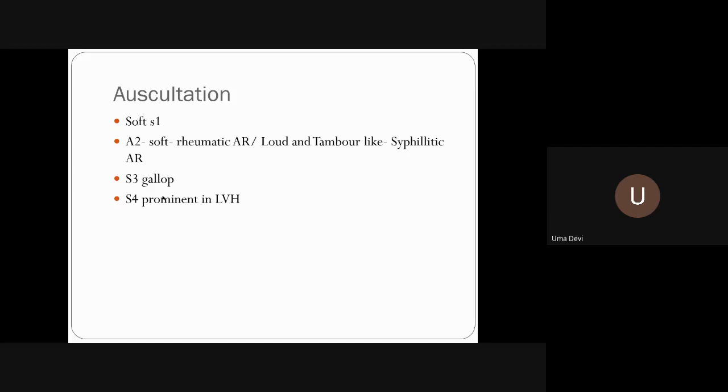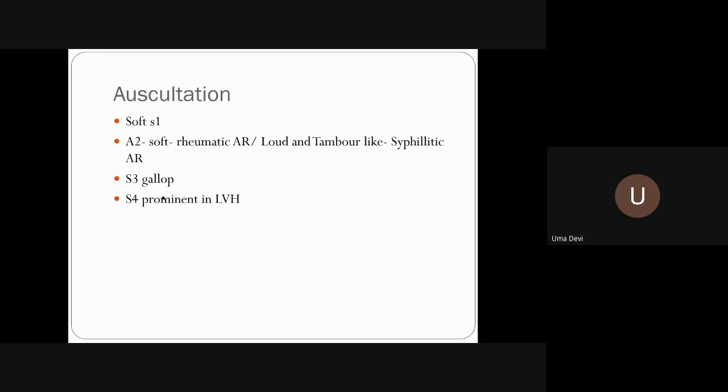Now, what is pulsus bisferiens? What condition will you get it in? Severe aortic regurgitation.